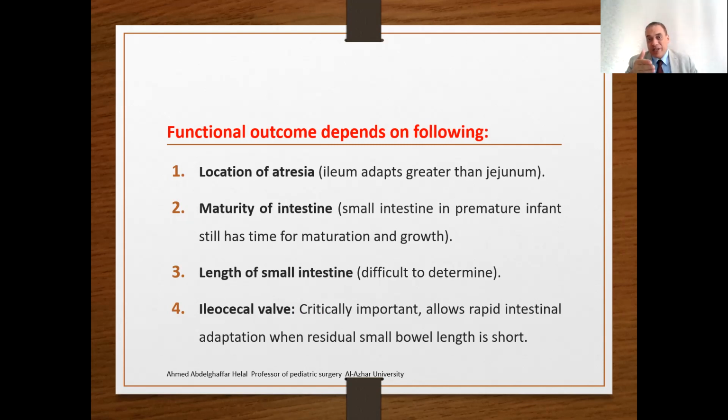So this is the functional outcome of the baby's repaired jejunal-ileal atresia: the location, the maturity of the intestine, the length of the functioning remaining small bowel, and the ileocecal valve. The presence or absence of the ileocecal valve allows faster adaptation of the intestine, very important.